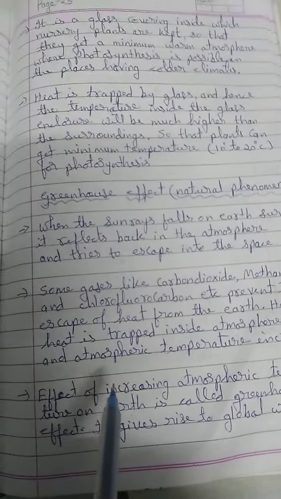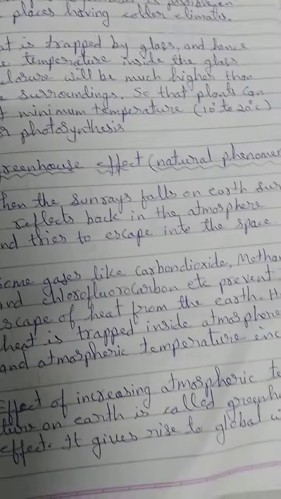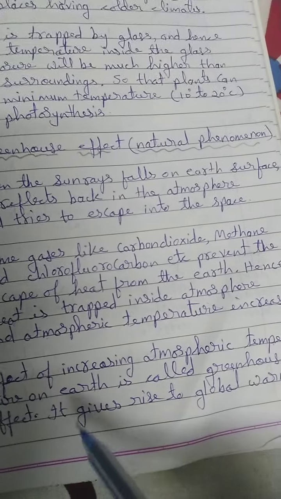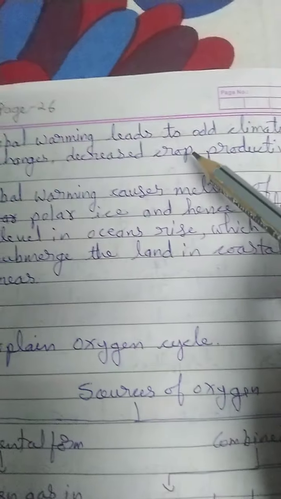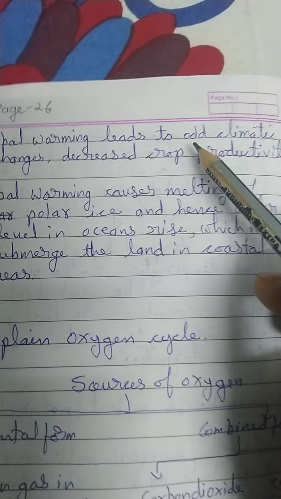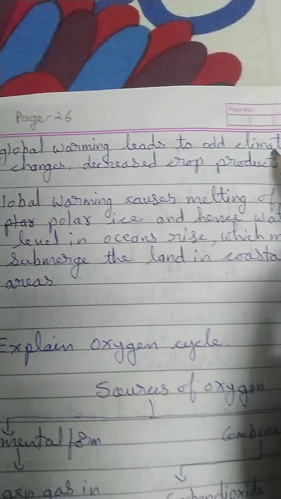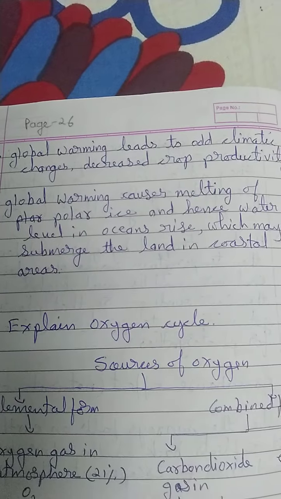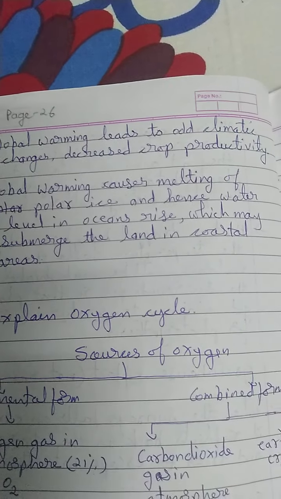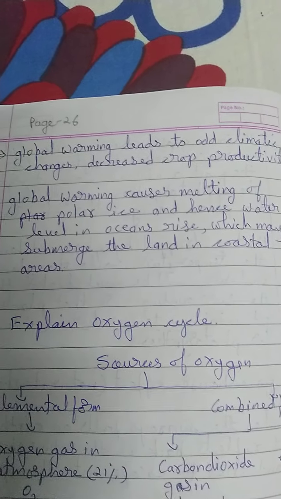That means when the atmospheric temperature increases, how does it affect our earth? Actually it gives rise to global warming. We all know what global warming is. Global warming leads to odd climate. What odd climatic changes? It decreases crop productivity because the temperature increases. So at very high temperature the crops cannot produce their products.